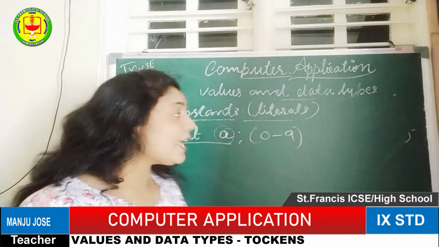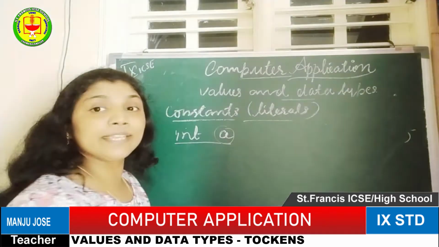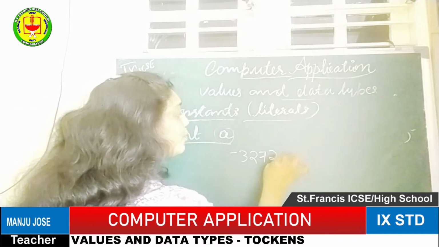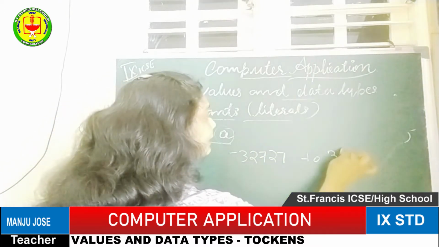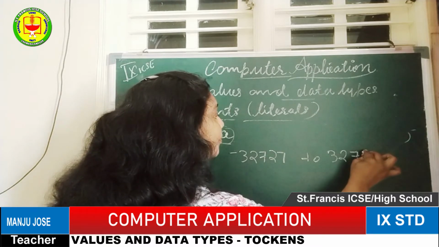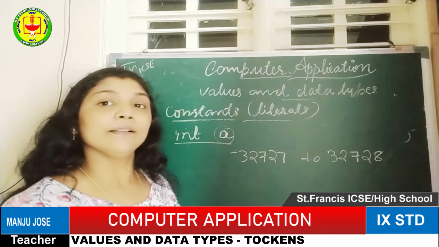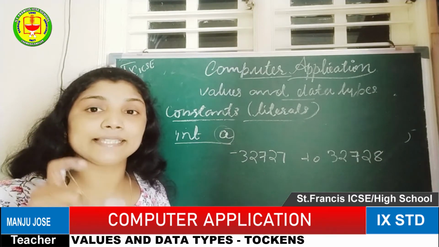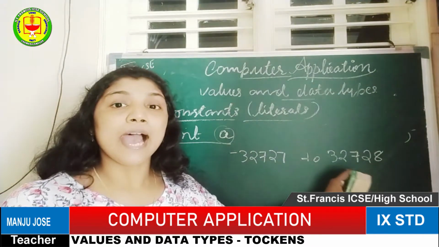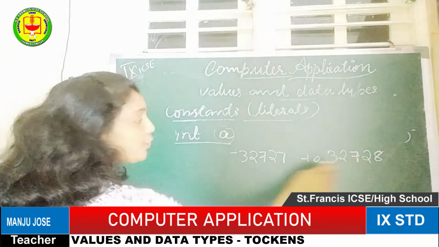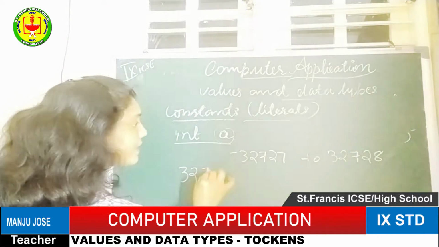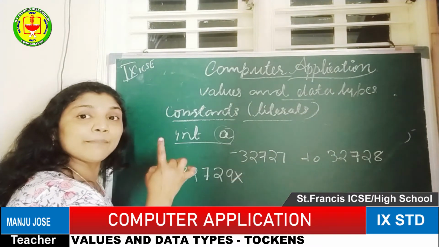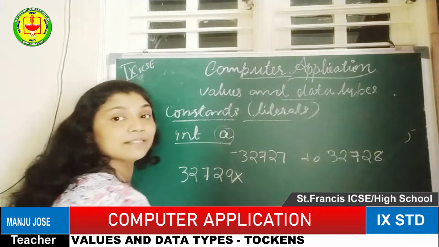In the integer variable, we can enter a maximum of -32768 to +32767. That means 30,000 above, a maximum of 5 places, up to 32,000. Up to this we can enter the value. If you try to enter 32,729, it won't accept it, because one integer variable can afford only this much. This is the range.